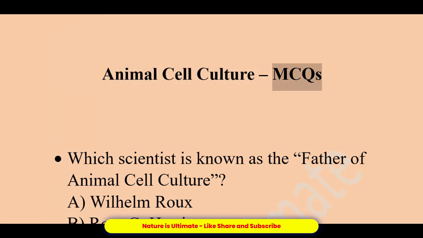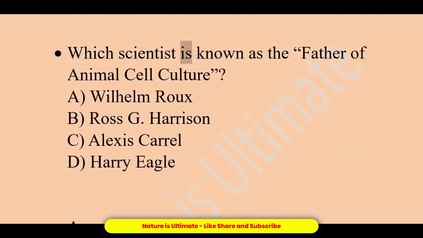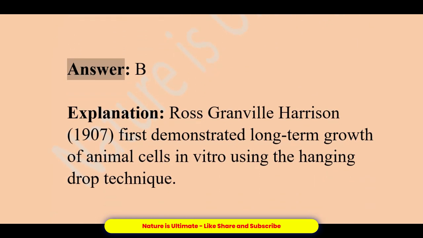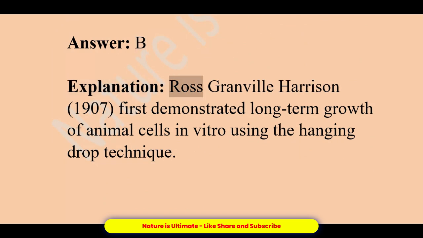Animal cell culture, MCQs. Which scientist is known as the father of animal cell culture? A. Wilhelm Roux. B. Ross G. Harrison. C. Alexis Carrel. D. Harry Eagle. Answer, B. Explanation, Ross Granville Harrison, 1907, first demonstrated long-term growth of animal cells in vitro using the